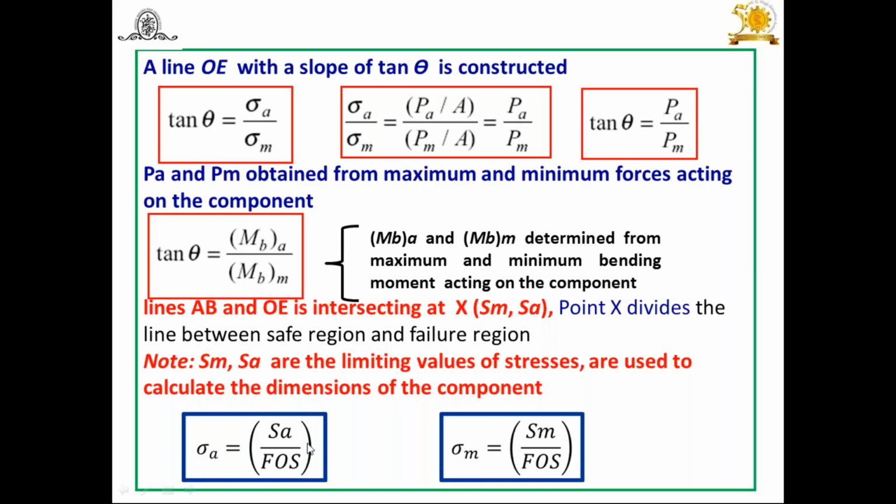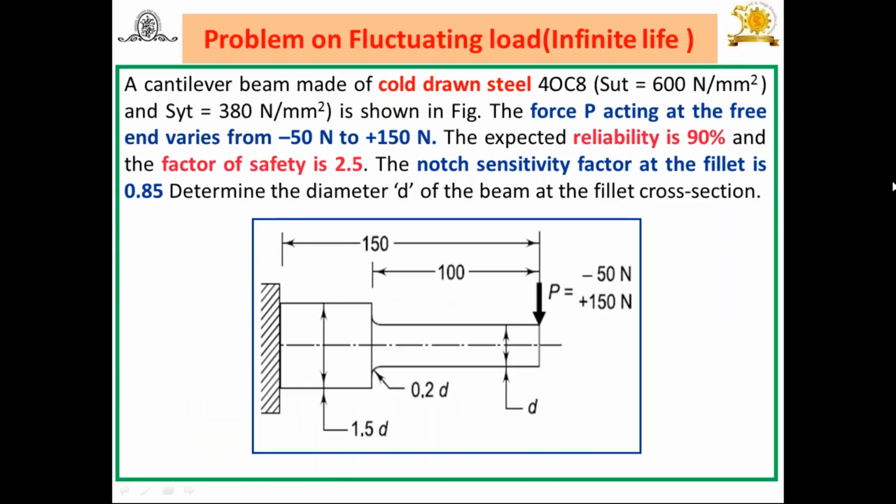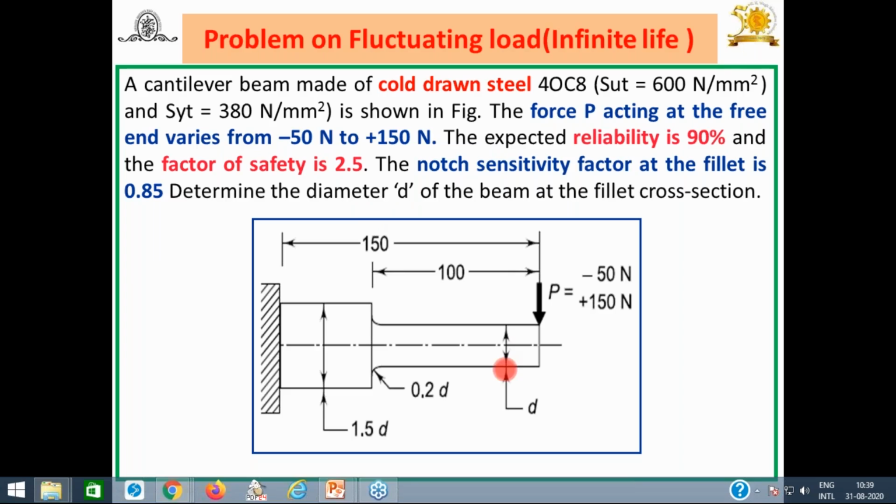So we will see how to solve the problem when components are subjected to fluctuating and alternating load, and subjected to which load? Axial and bending. Today we will see this one problem. A cantilever beam made of cold drawn steel 40C8 with SUT 600 Newton per mm square and SYT 380 Newton per mm square is shown in the figure.